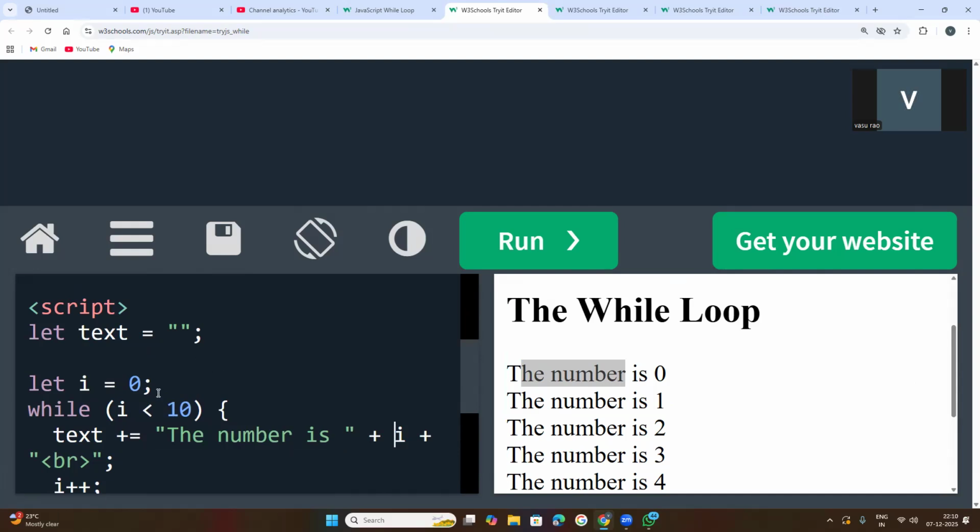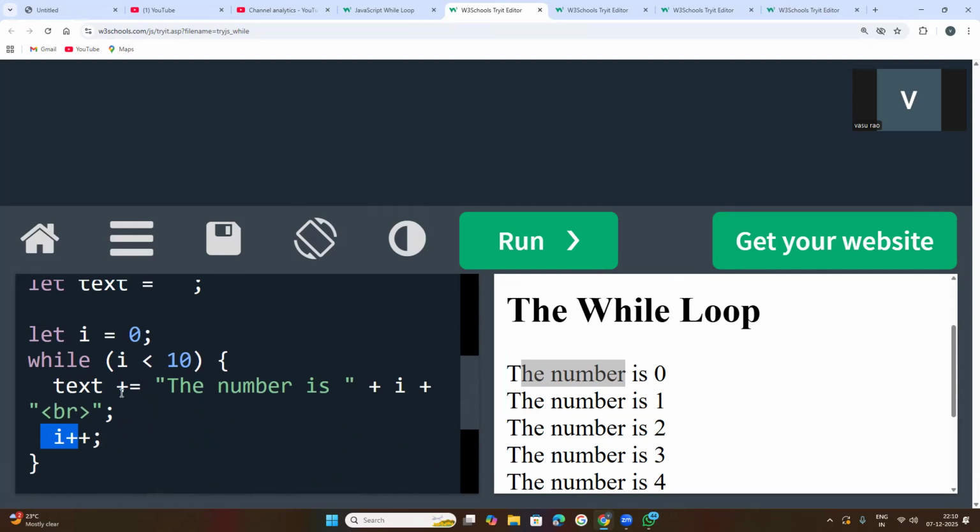When I is 0 and it is incremented, 0 plus 1 is 1. Now the condition is checked: 1 is less than 10. So the condition is satisfied, and that number will be displayed, because this line of code will be executed. Here this is the string, and the string will be concatenated with the I value.